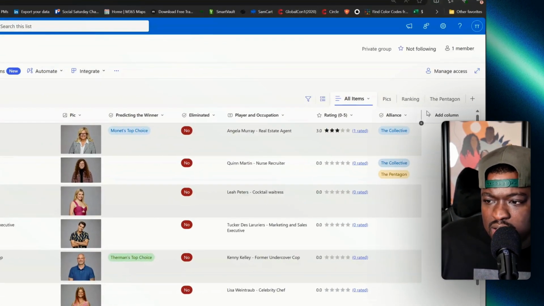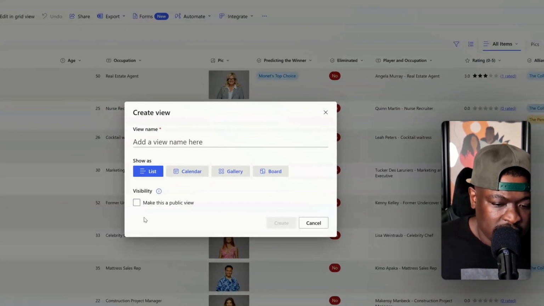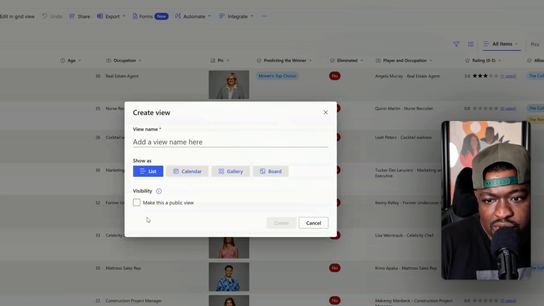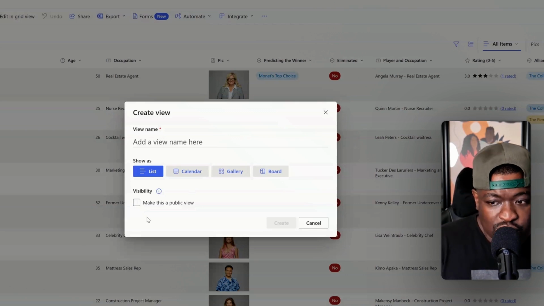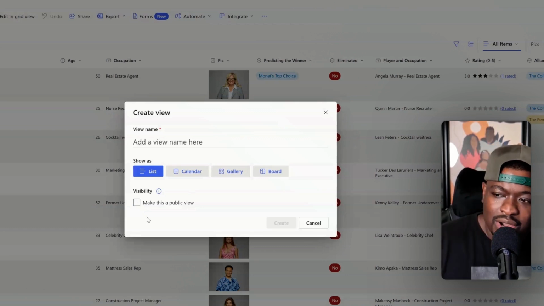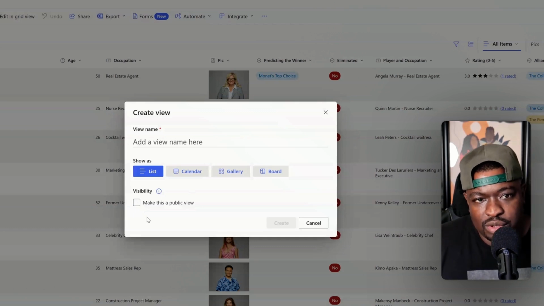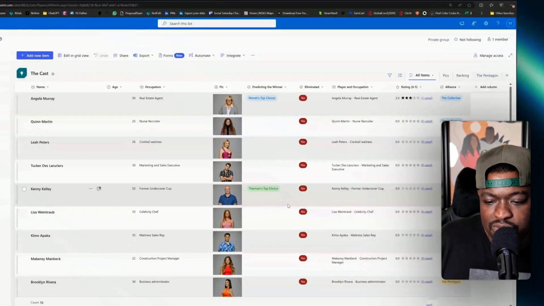The other thing to note is that when you're creating a view, so if I hit here and I wanted to create a view, if I uncheck this like that, I get to create a view that only I can see. So let's say I called this view the Pentagon because I want to track the Pentagon folks. Then I get to see this view, but you don't when you come and visit the list. It's just my own personal view because in that way, I don't clog up the list of views with views that nobody else cares about. And I've made my own personal one and I can work with that data and it doesn't affect anything else that happens on the list. So that's one of the cool things about views.